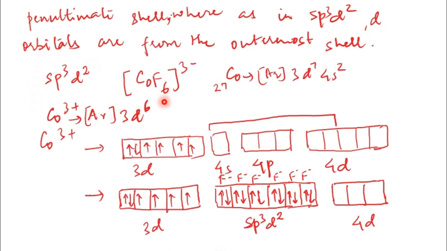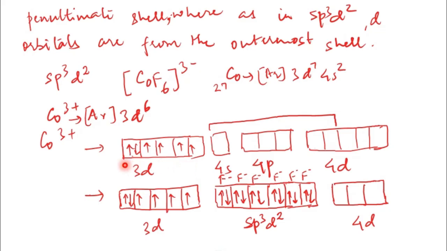Here this is the hexafluoridocobaltate(III) ion. Cobalt atomic number is 27, so it can be written as argon 3d7 4s2, and in the cobalt(III) ion the oxidation state is 3. So the resultant electronic configuration is argon 3d6. Here the orbital diagram is given.